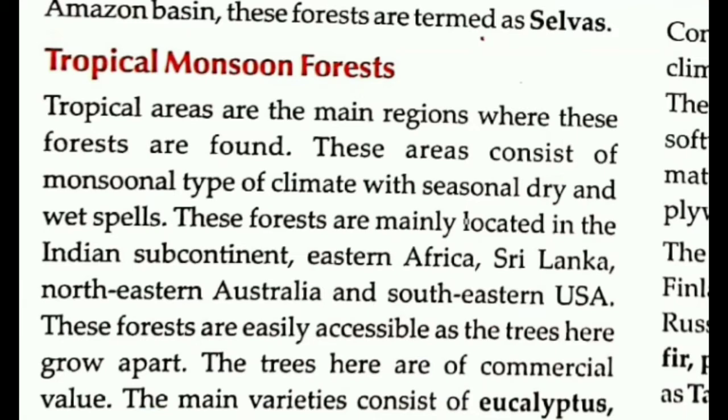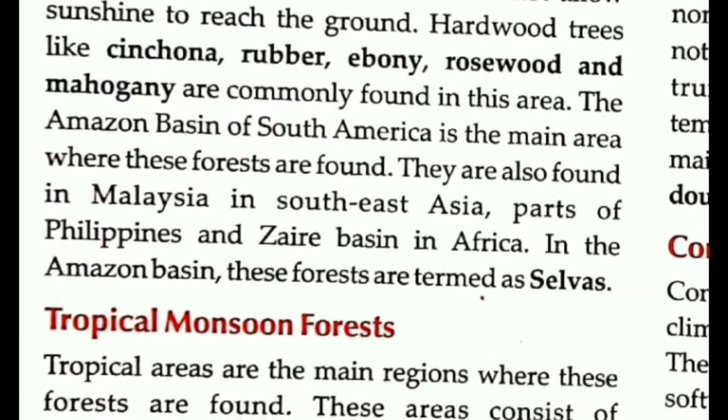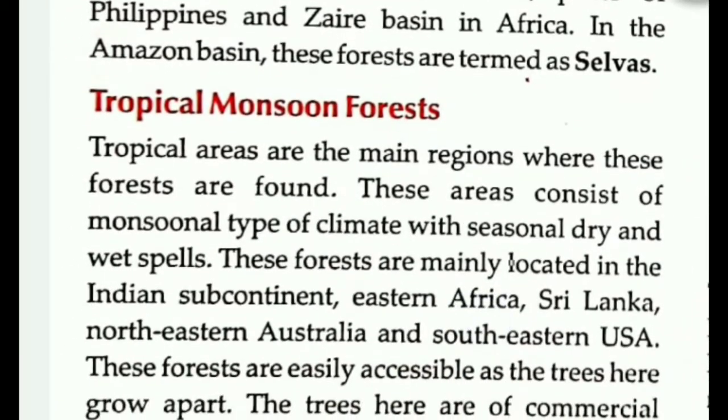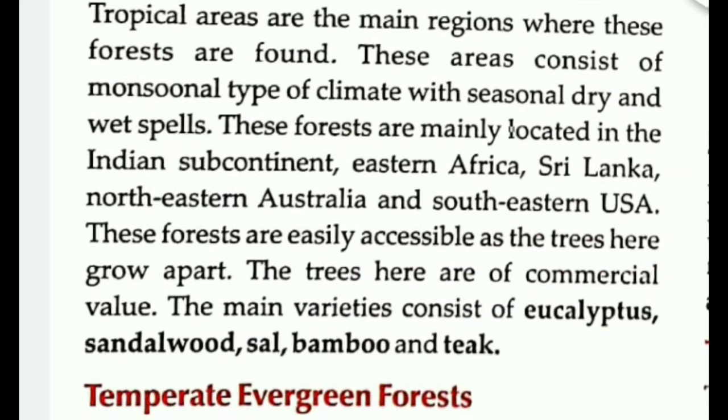So these two forests are very important forests which give maximum production used for commercial purposes. Now moving on to the evergreen forest. From the name we can understand that these forests remain green for the complete year.